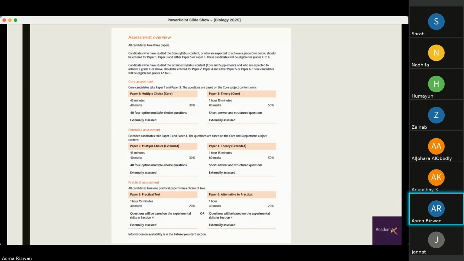Then you have practical assessment. You either take paper 5 along with 1 and 3, or paper 6, or you can take either of them with paper 2 and paper 4. So paper 5 is a practical test, 1 hour, 15 minutes. Questions are based on experimental skills. Paper 6 is alternative to practical, 1 hour, has 40 marks, and questions, again, based on experimental skills.